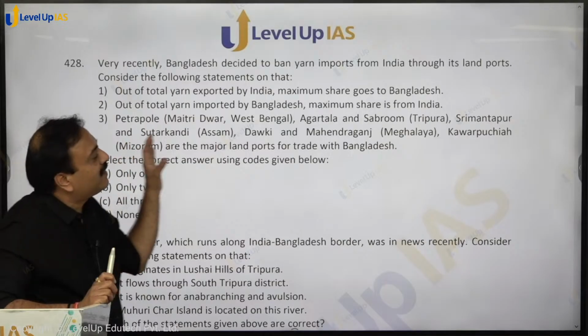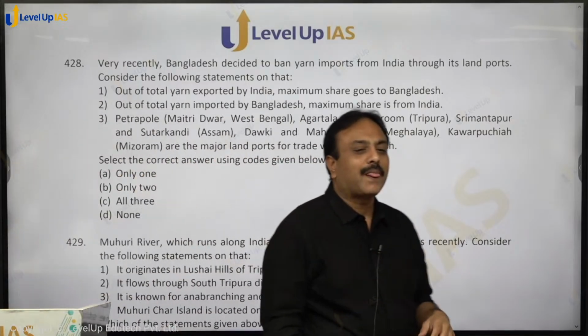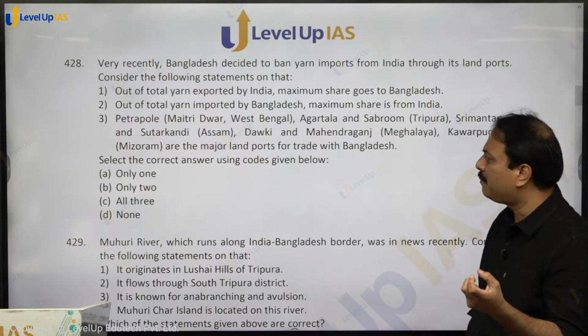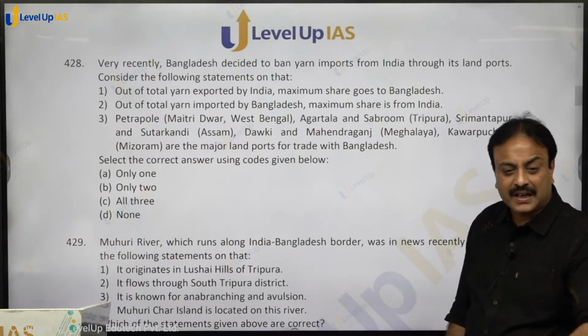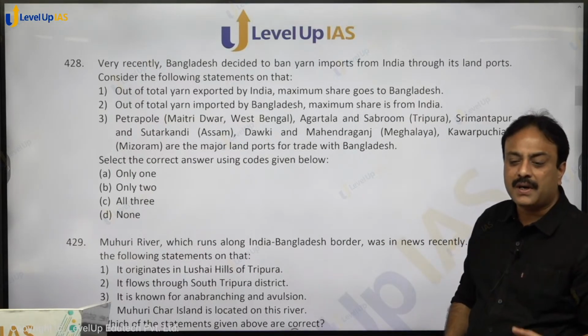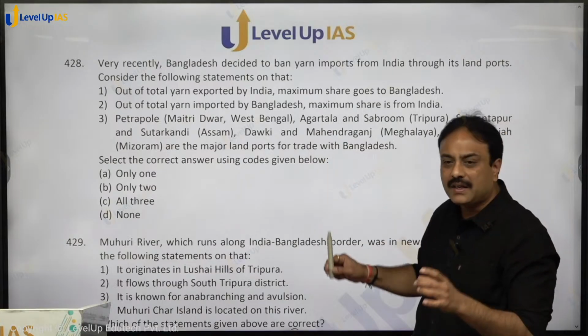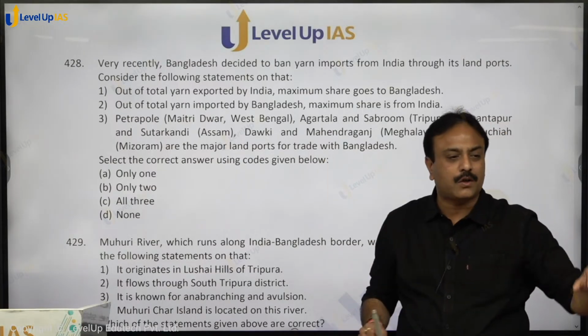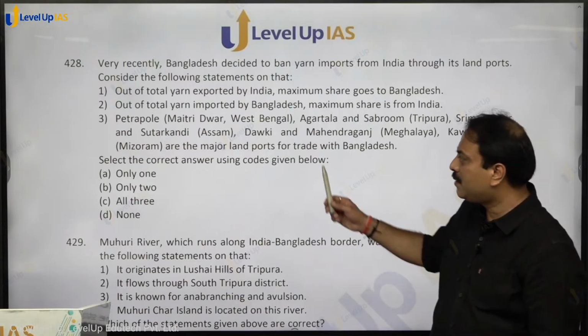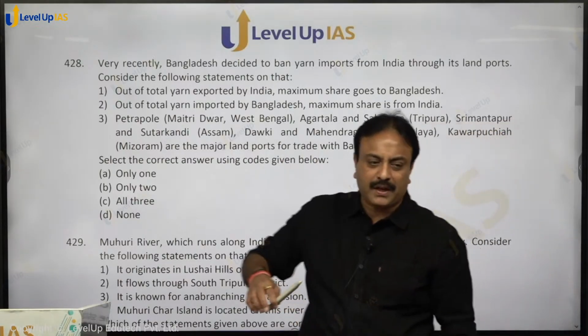Then this statement number 3, in this I have written the land ports. I am not sure whether UPSC can go into that detail, but at least you should be familiar कि if a question comes up in the prelims examination, then you must be knowing that these are the land ports through which cross border trade takes place between India and Bangladesh. So this is Maitri-Dwar in West Bengal, that is Petrapul.